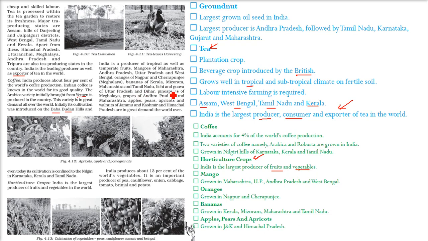Lychee and guava of Uttar Pradesh and Bihar. And pineapples of Meghalaya. Grapes of Andhra Pradesh and Maharashtra. Apples, pears, apricots and walnuts of Jammu and Kashmir and Himachal Pradesh. They are in demand all over the world. India is producing 13% of the world's total vegetables. And what do we have here? Pea, cauliflower, onion, cabbage, tomato, brinjal and potato.